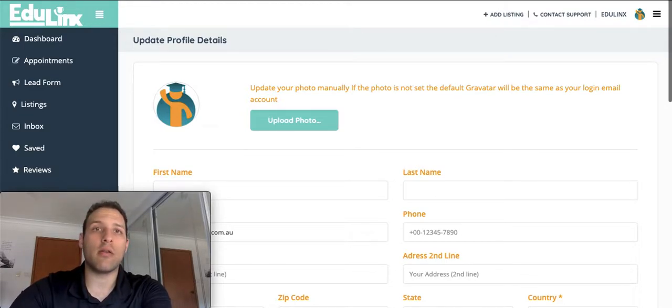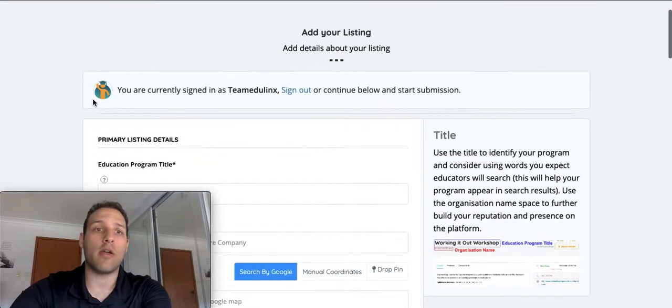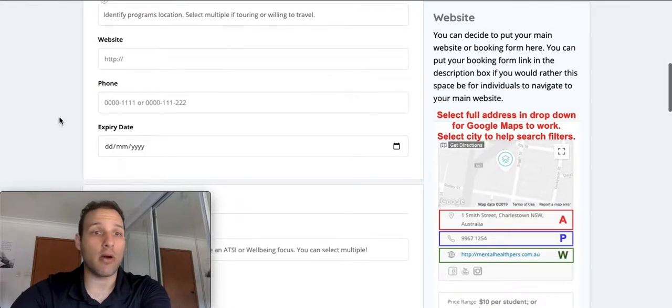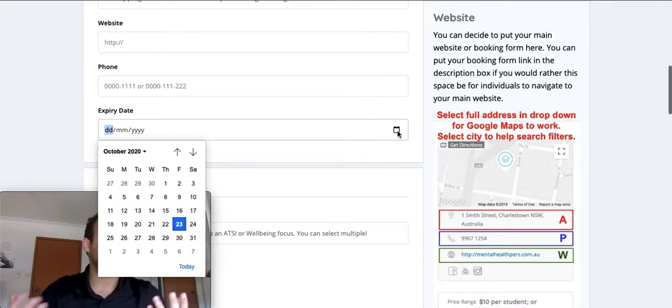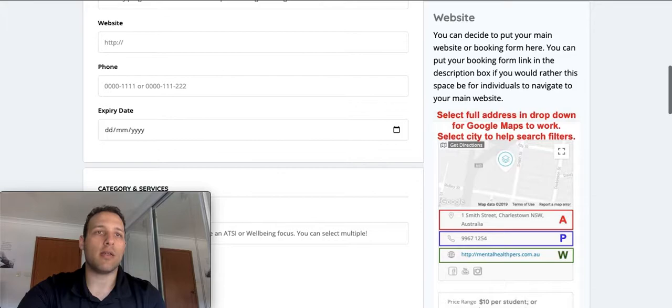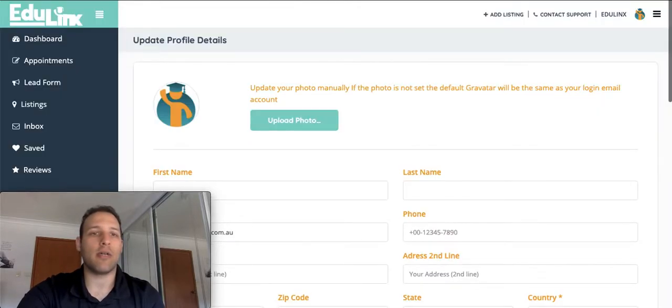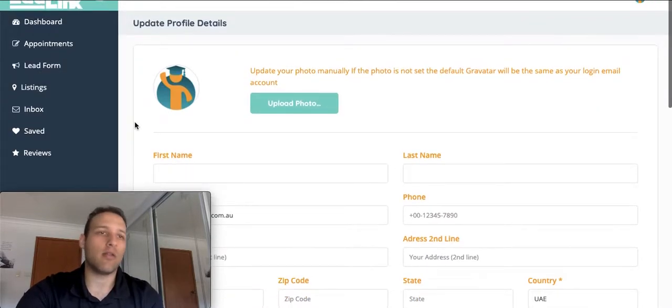On top of that, the other major feature we've provided is the expiry date functionality. So for those people who, particularly organisations that might do shows or might run things for particular seasons or terms, you can always set expiry dates here now. So the listing will appear as long as that expiry date is met until the last day.